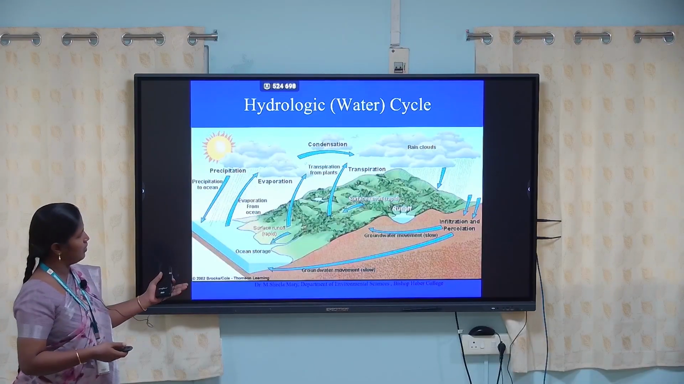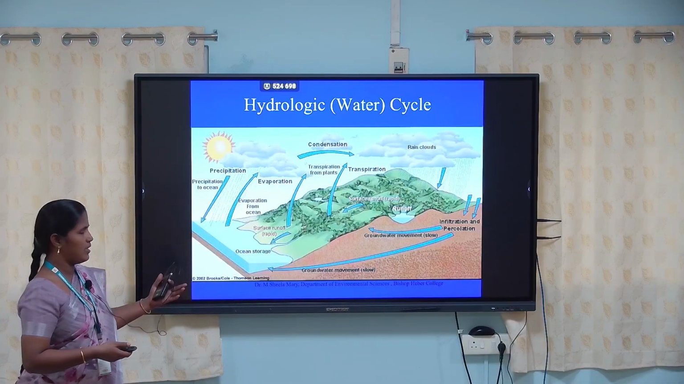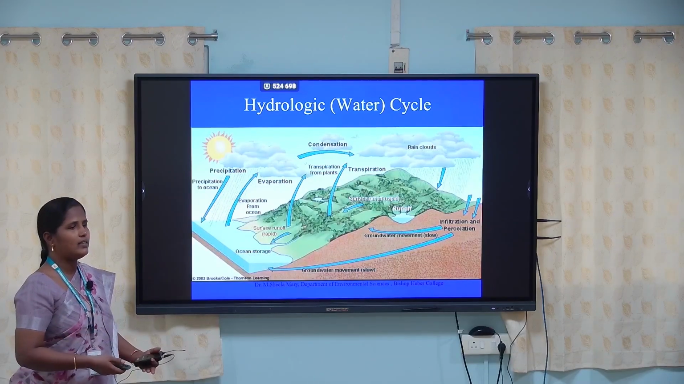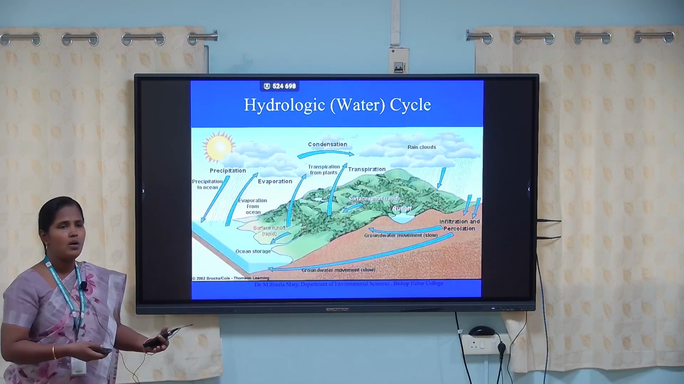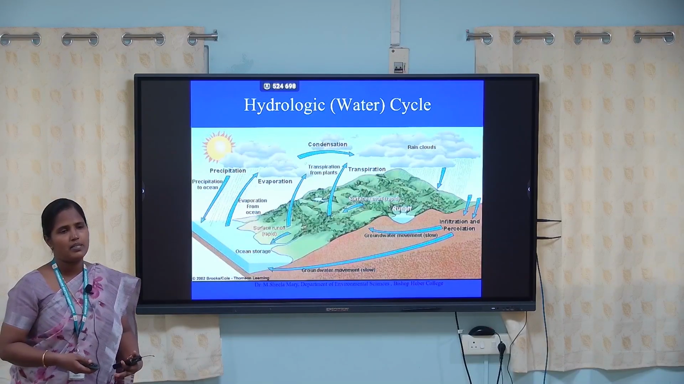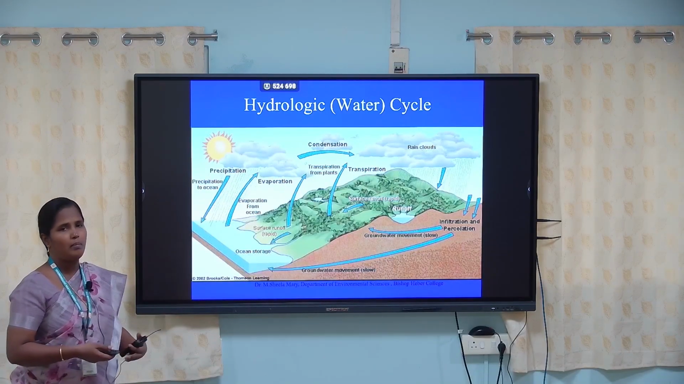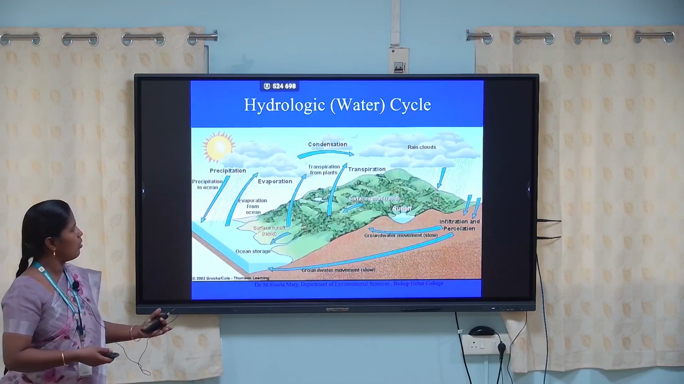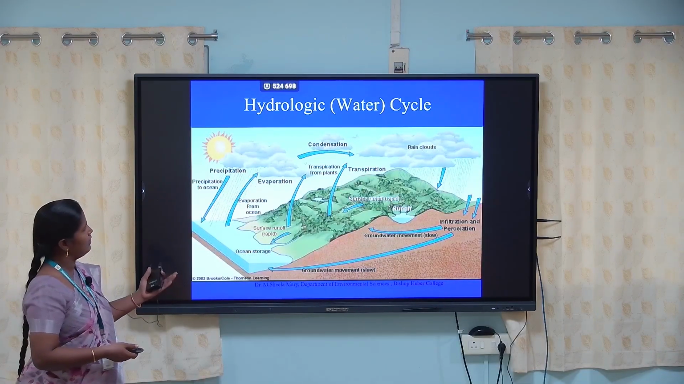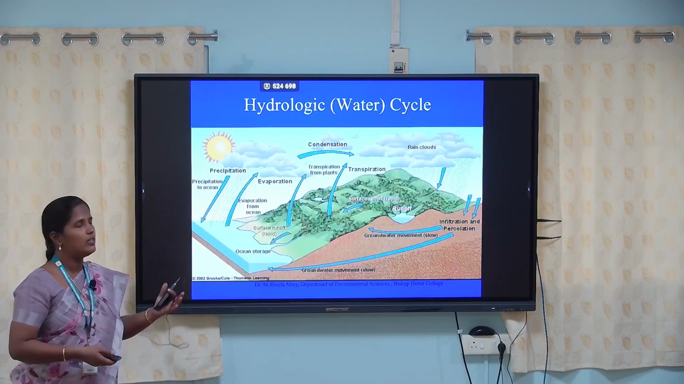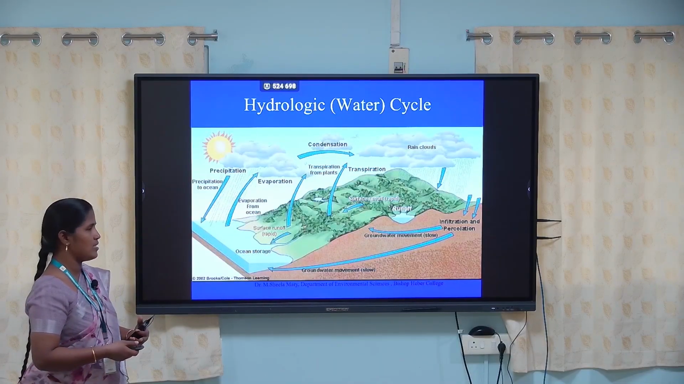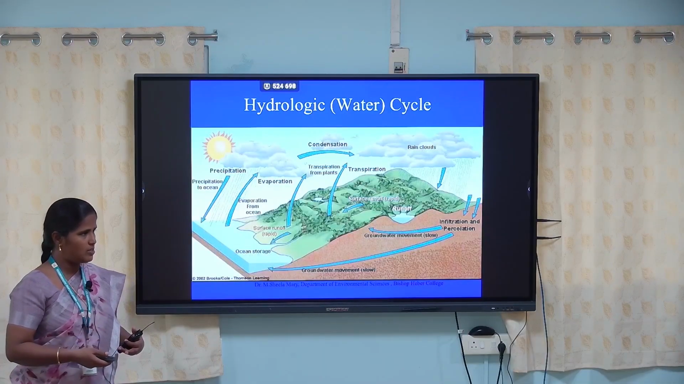Some water is already present on the surface. Surface means pond, river, lake. The majority of the water, 97%, is present in the marine, that means the sea. That water is evaporated through sunlight. Then the plants also take water and also do an evaporation process. That process is called evapotranspiration.